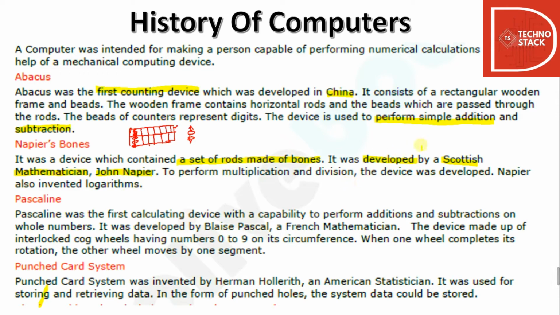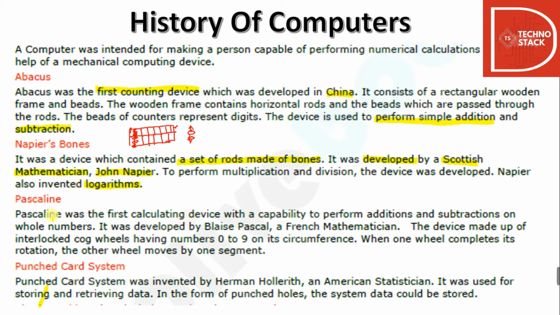The abacus used to perform only addition and subtraction very easily, but Napier's bones were capable of performing multiplication and division also. Napier also invented logarithms. Logarithms are very basic mathematical fundamentals that we use today also. So Napier was the one who developed logarithms. This can be taken into consideration as an important point.